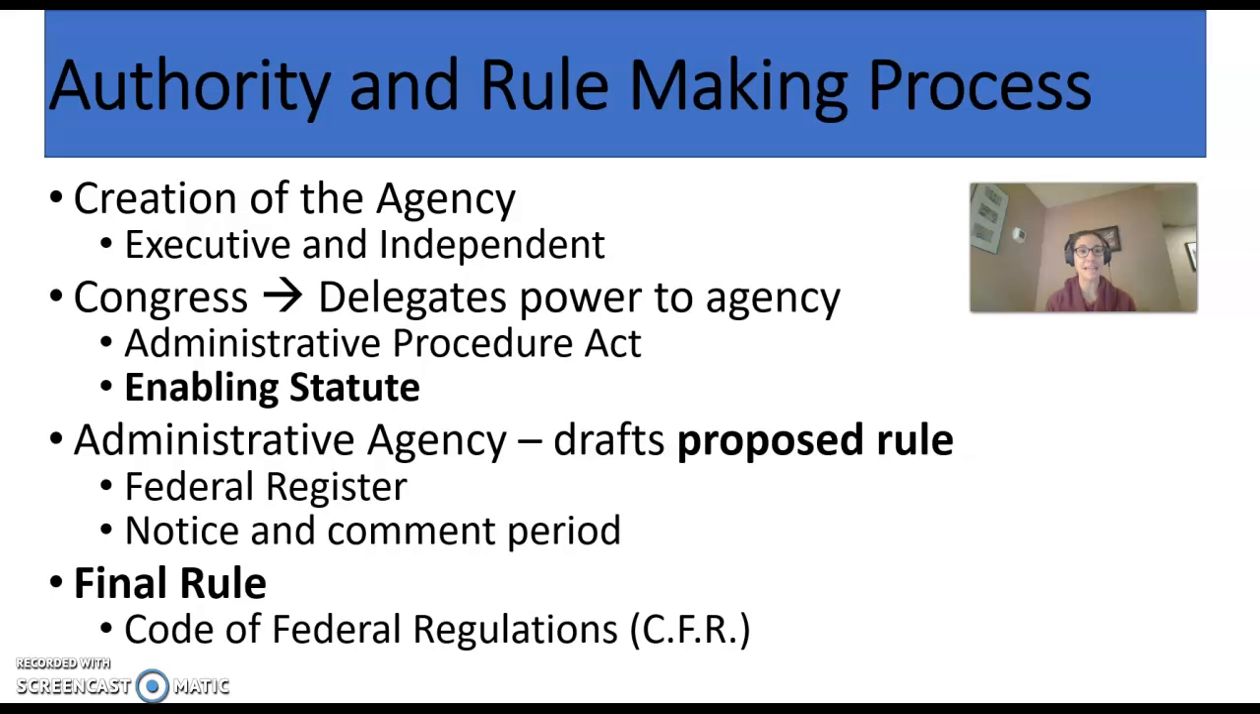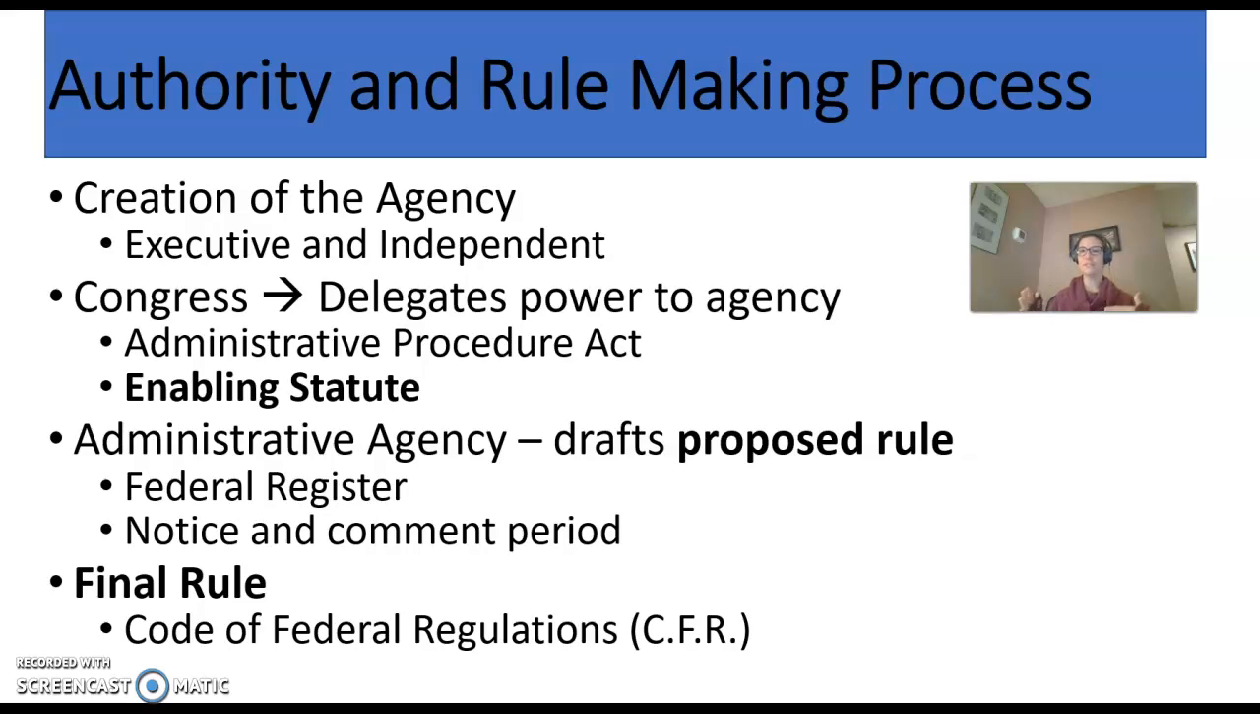Now, the Federal Register is actually kind of like a newspaper. It comes out every single day that the federal government is open, and it's very thin, like newspaper material. And in it lists every single action that the administrative agencies are taking on that day, including proposed rules.